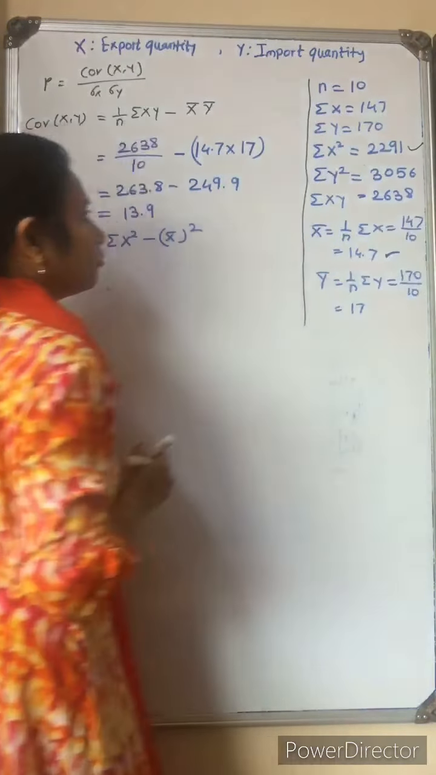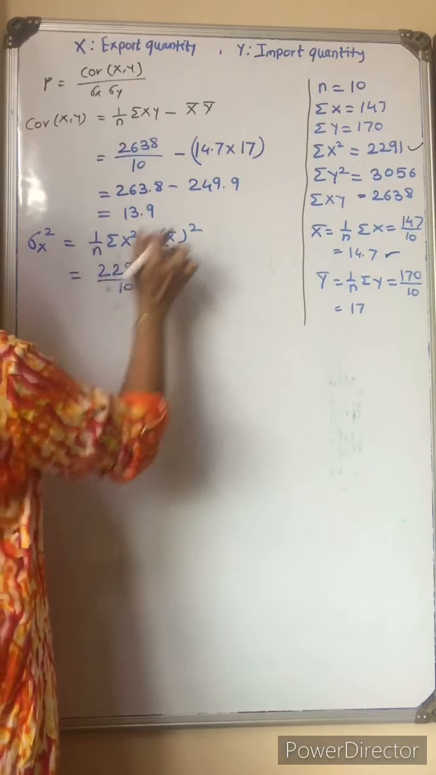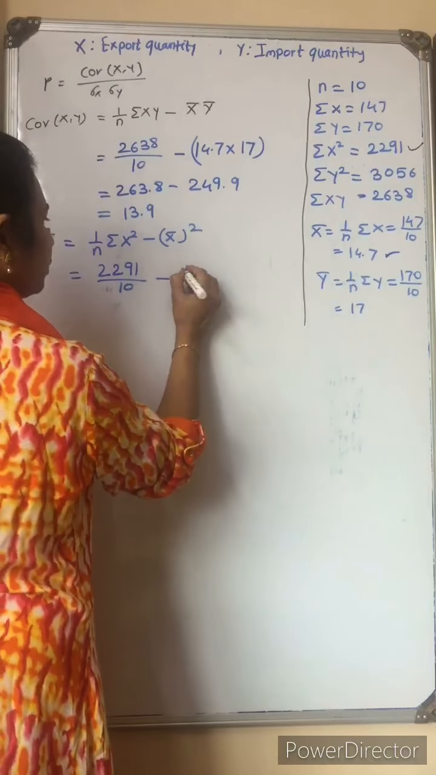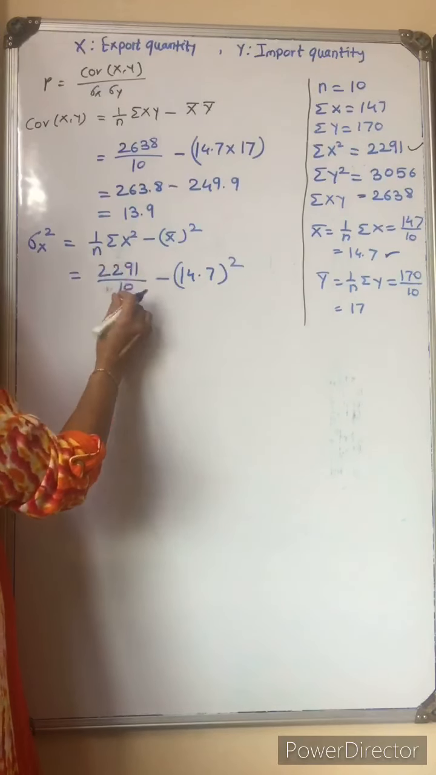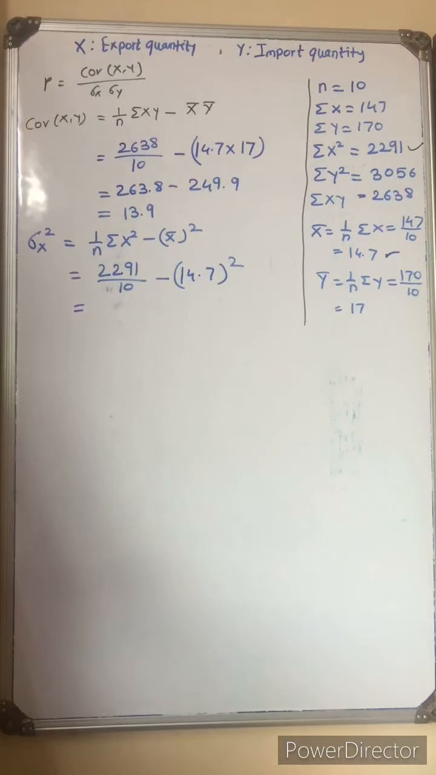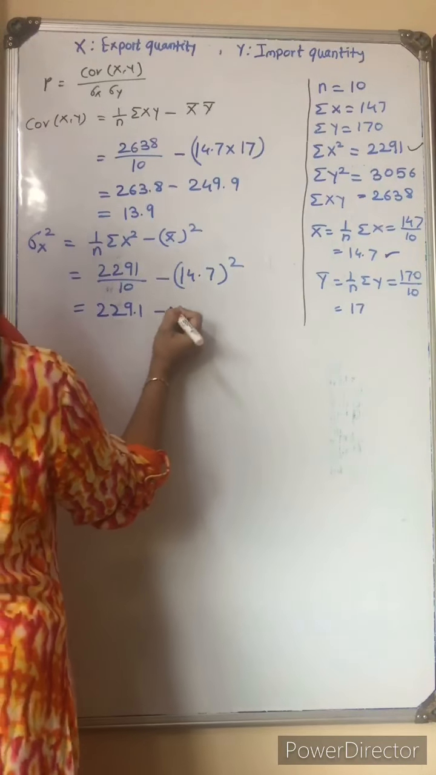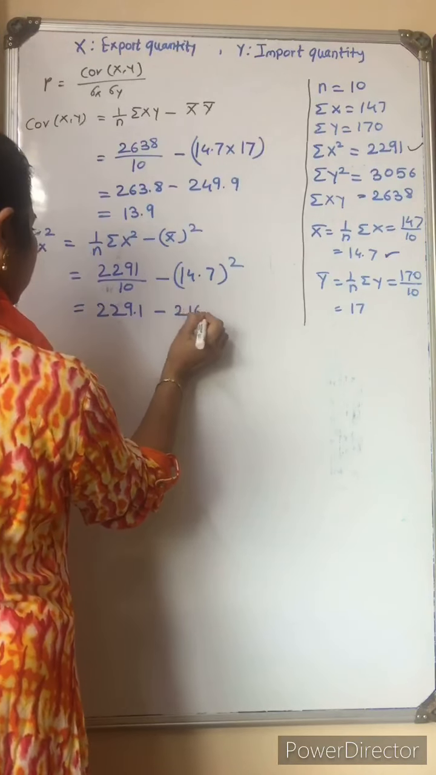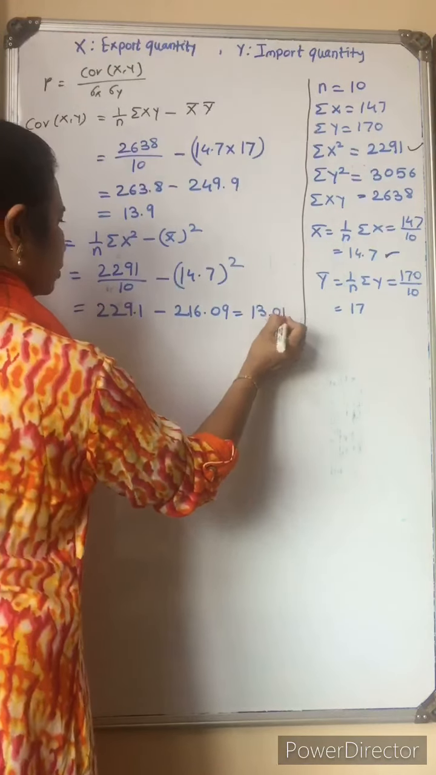This is the value of the square term we need to take here, which is 2291 divided by 10. The value of n is 10. Minus x bar is 14.7, whole square. So first divide this value by n, that is 10, and then find the square of 14.7. We got 229.1 minus 216.09, and the value we got is 13.01.